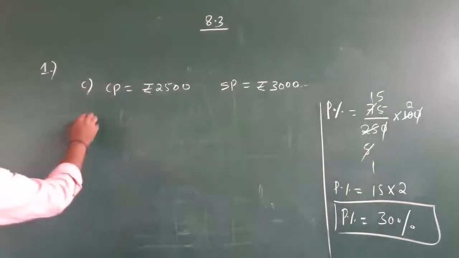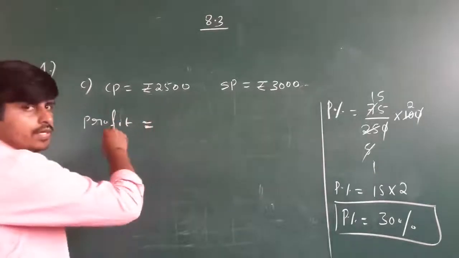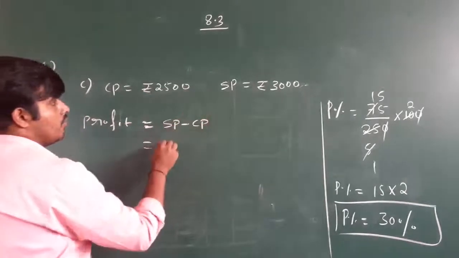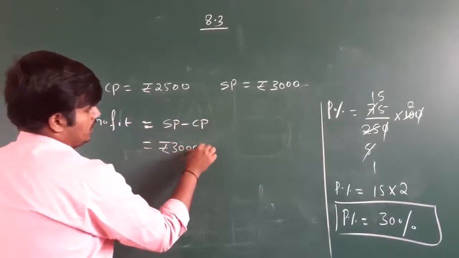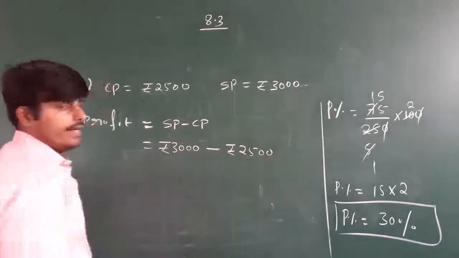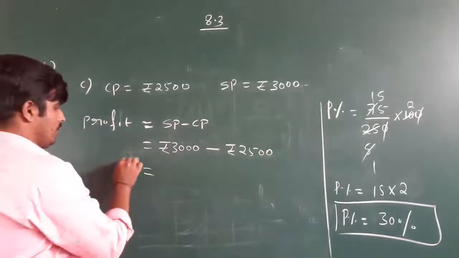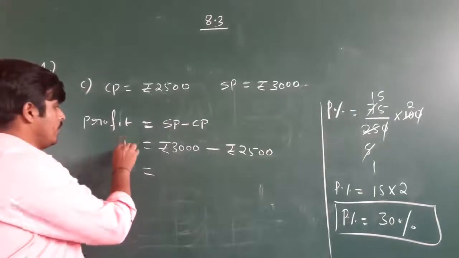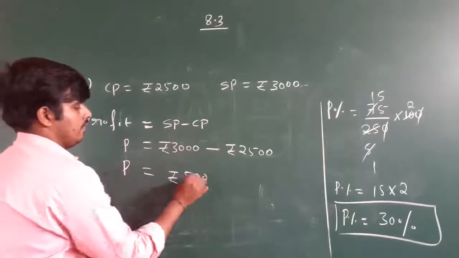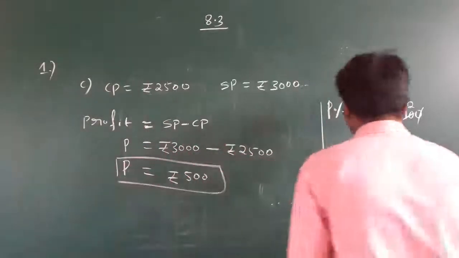Okay, so profit is equal to, what is the formula? SP minus CP. SP is how much? It is 3000 minus CP is 2500. Right? So profit, we denote profit by P. Therefore profit is equal to rupees 500. Right? Rupees 500.